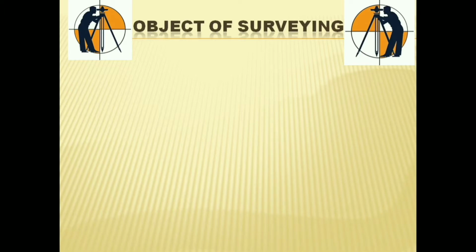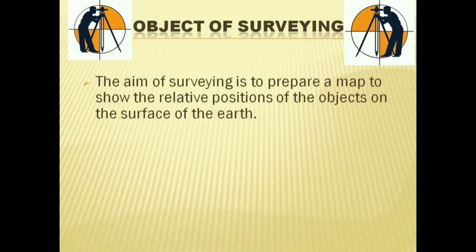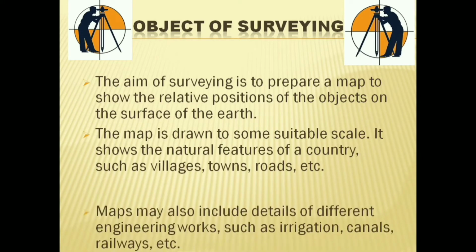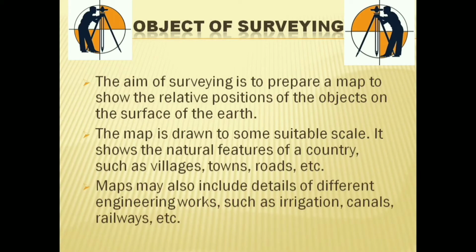Next, what is the object of surveying? First, the aim of surveying is to prepare a map to show the relative positions of the objects on the surface of the earth. Second, the map is drawn to some suitable scale. It shows the natural features of a country such as village, town, roads, etc. And next, maps may also include details of different engineering work such as irrigation, canals, railways, etc.